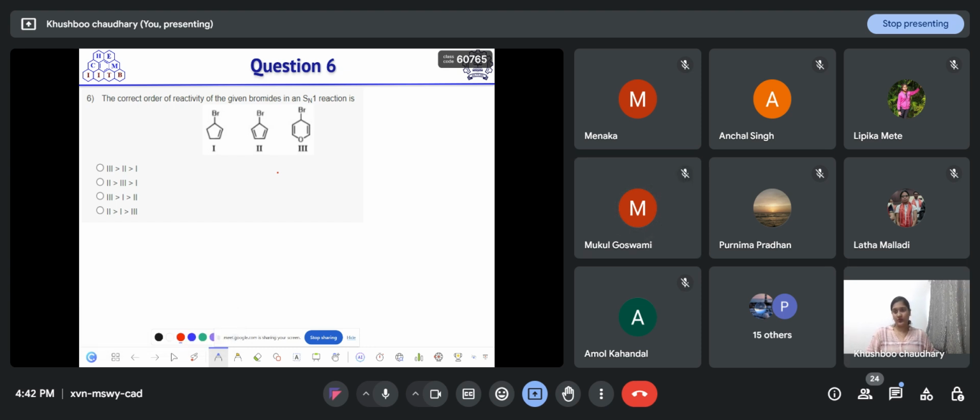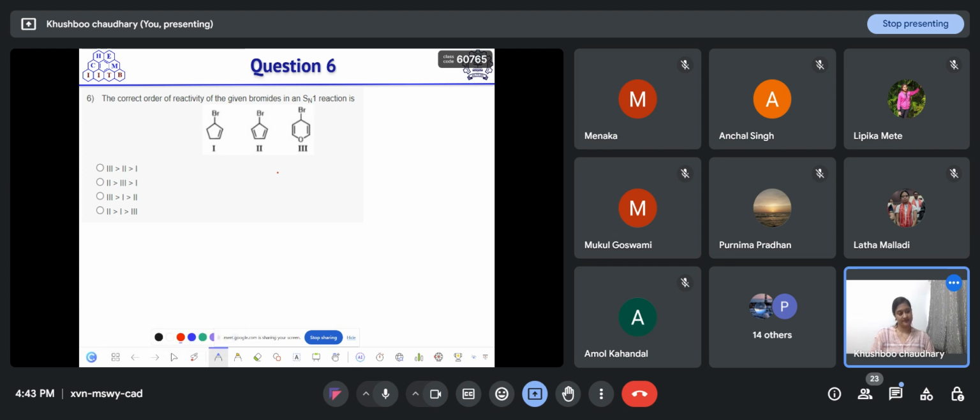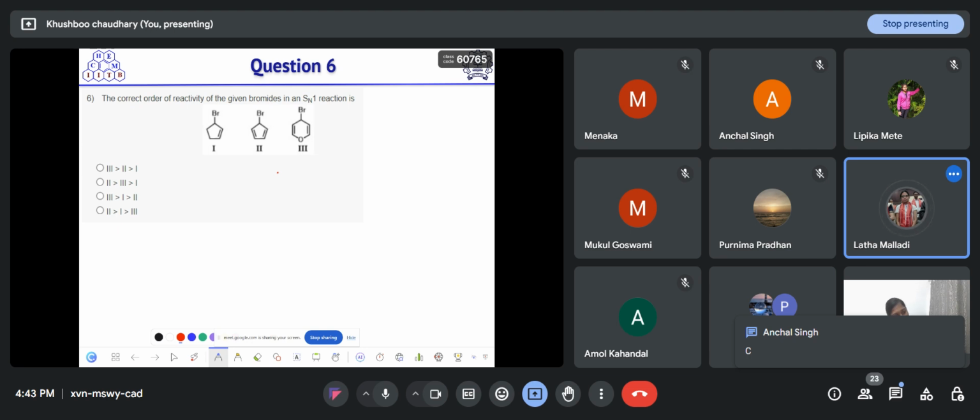Option C. Okay, Mukul is saying option C. From which college are you, Mukul? Calcutta. Okay. Others, please give your answer. Someone is saying option C. Lata?